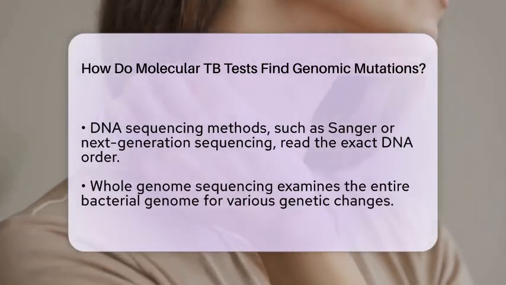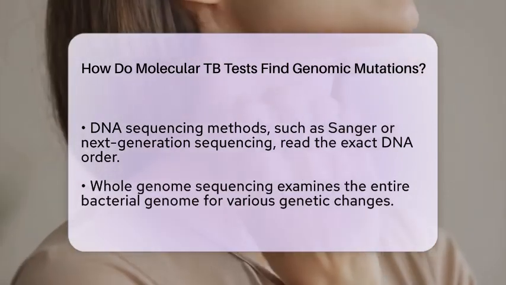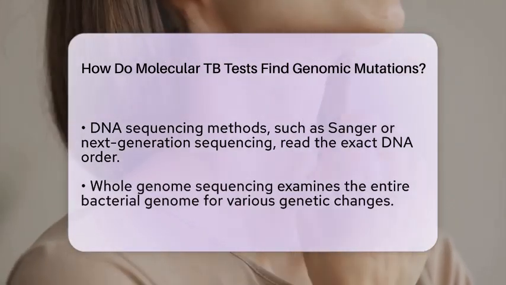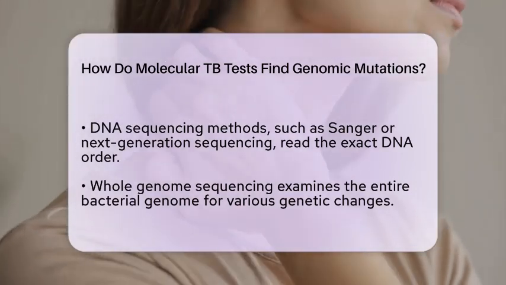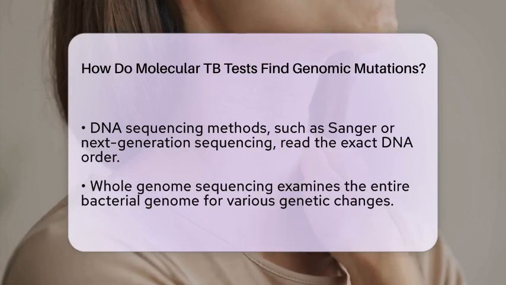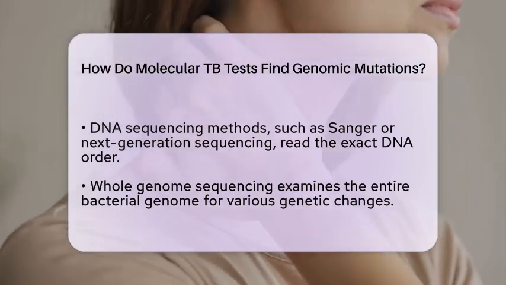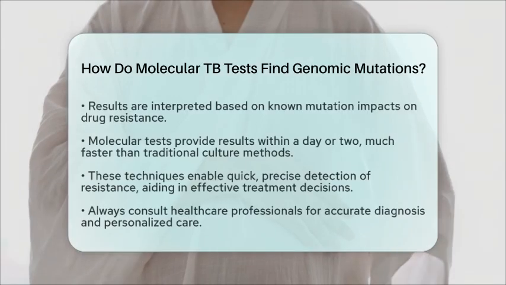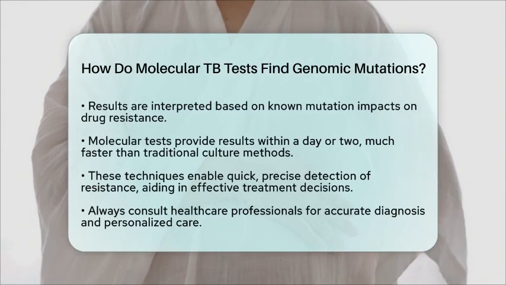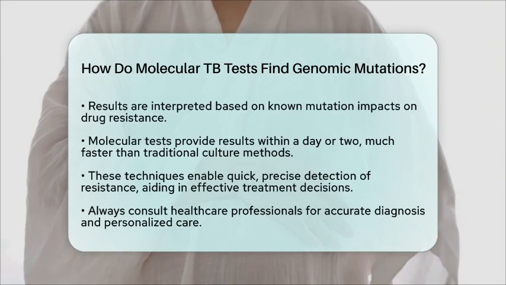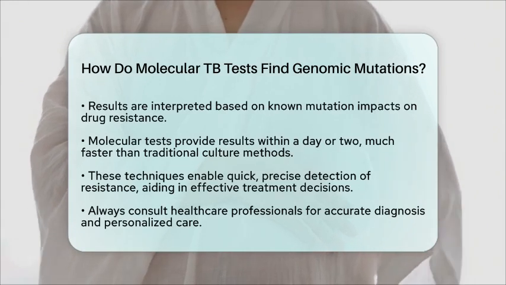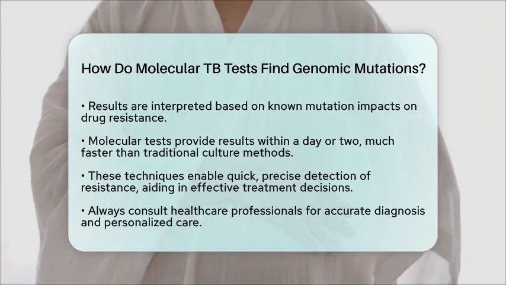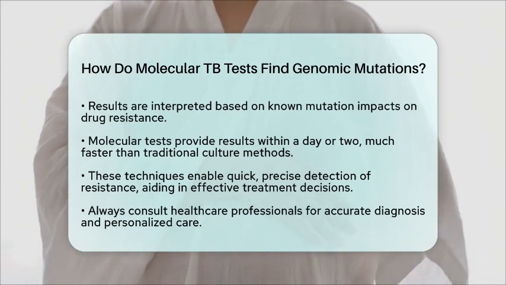Although whole genome sequencing requires more time and resources, it offers the highest level of detail and accuracy for detecting drug resistance. After identifying mutations, the results are interpreted based on established scientific knowledge. Some mutations are well known to cause high-level resistance, while others may have a more variable impact. These molecular results are faster than traditional culture-based tests, often providing answers within a day or two, which is crucial for starting effective treatment quickly.